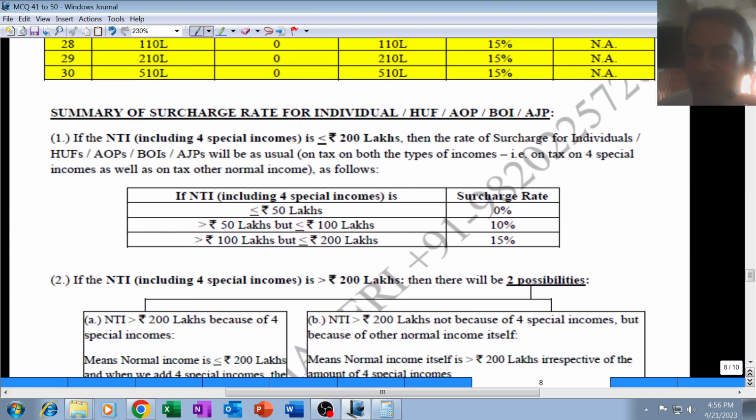Okay, so what is the summary? If you summarize everything, there are 2 points. The surcharge rates for individual, HUF, AOP, BOI and artificial juridical persons are divided into 2 categories broadly.